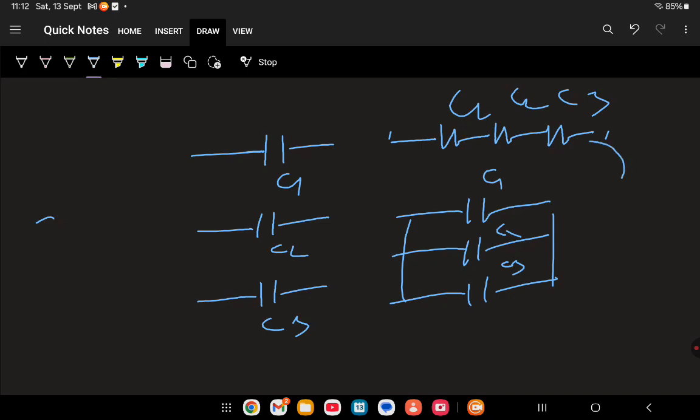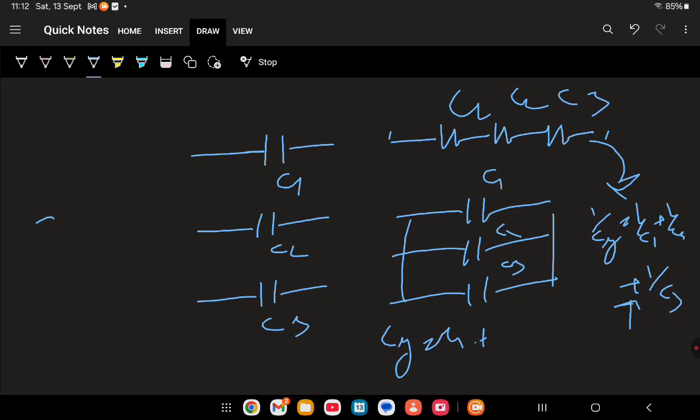What will be the equivalent capacitance for series? 1 upon C equivalent equals 1 upon C1 plus 1 upon C2 plus 1 upon C3. Dear friends, this type of equation we saw for resistors in parallel, but here it is for capacitors in series. So you can remember that the capacitor connection method is the reverse of resistors. What is C equivalent in parallel? C1 plus C2 plus C3.